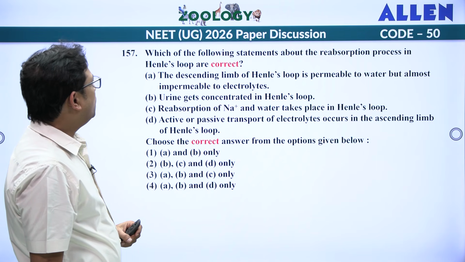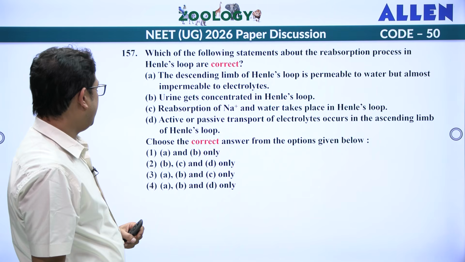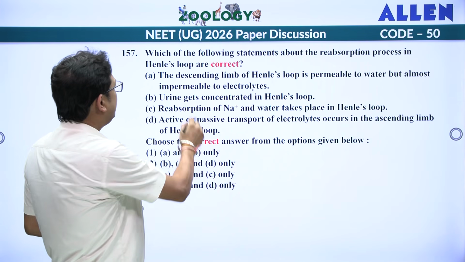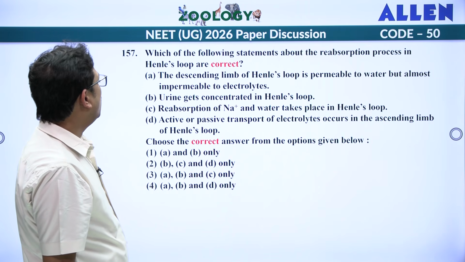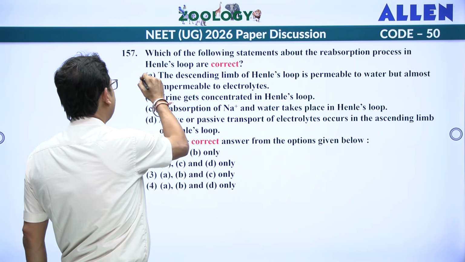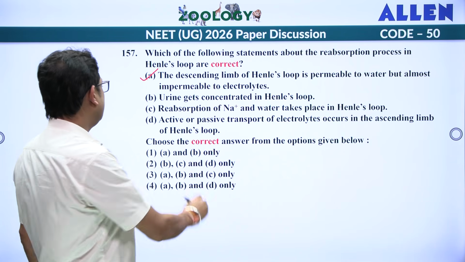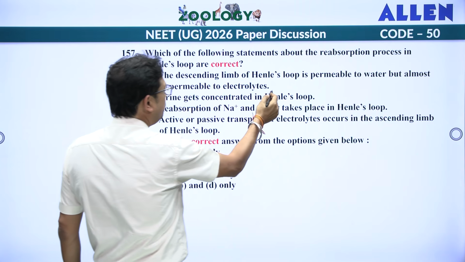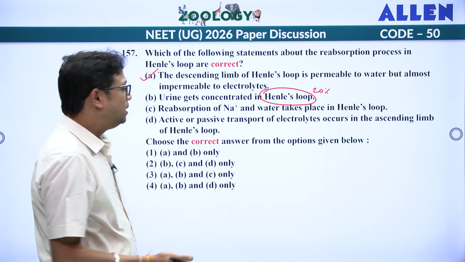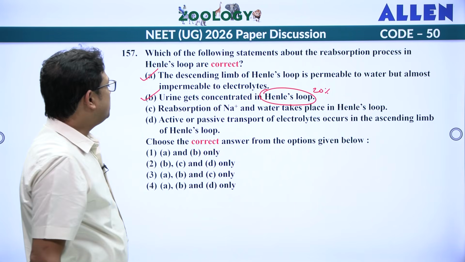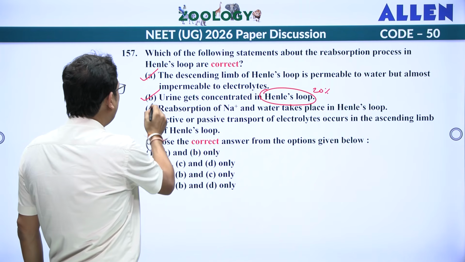Next, which of the following statements about the reabsorption process in Henle's loop are correct? The descending limb of loop of Henle is permeable to water but almost impermeable to electrolyte. True. Urine gets concentrated in Henle's loop, that is also true, because from the loop of Henle what happened? Around 20% water is being absorbed. So, urine will obviously become concentrated. Reabsorption of sodium and water takes place in Henle's loop. We will hold this one.